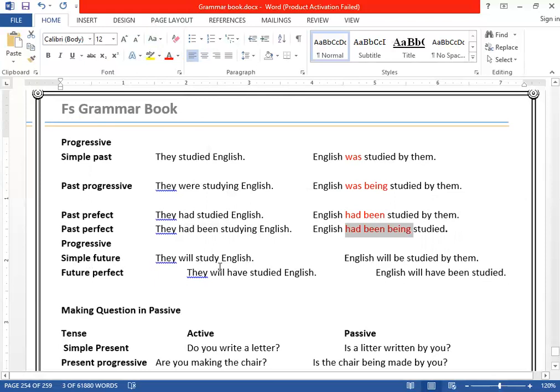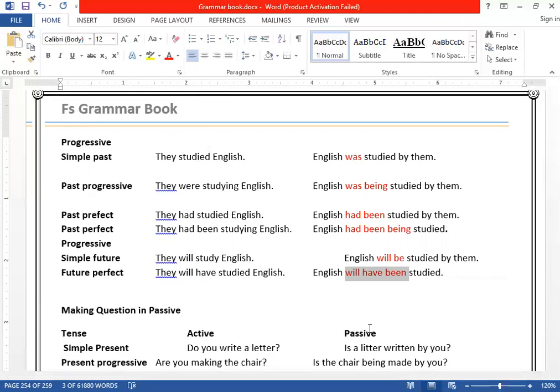Simple future tense, they will study English. So there will be, you will just put be here. And then we have future perfect tense, they will have studied, they will have been studied English. So the rest of the tenses are converted from active into passive in the same way. And the last one, you just say English will have been studied by them.